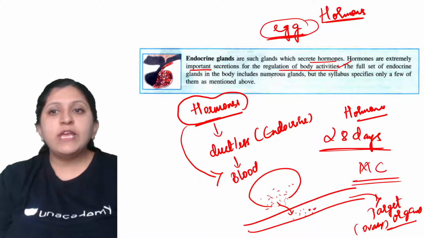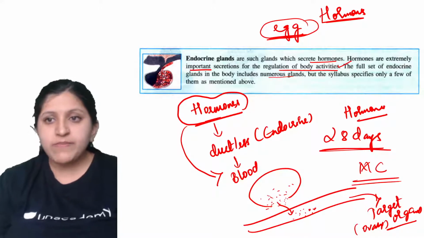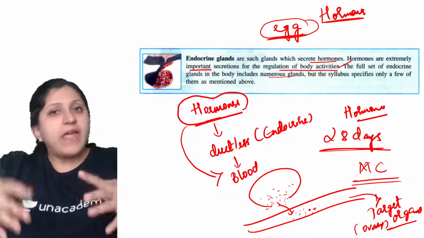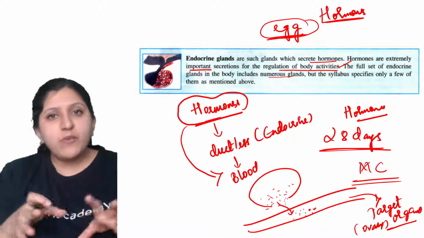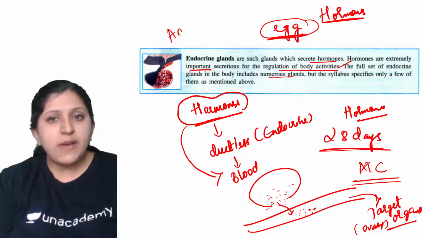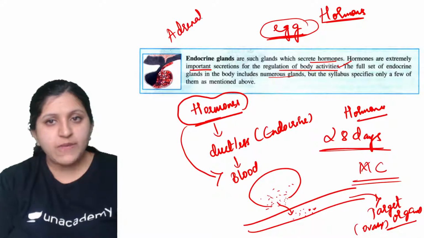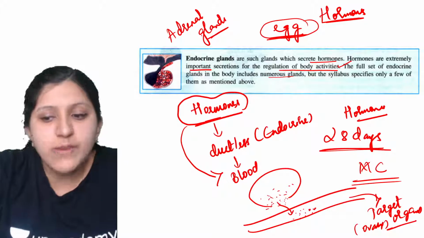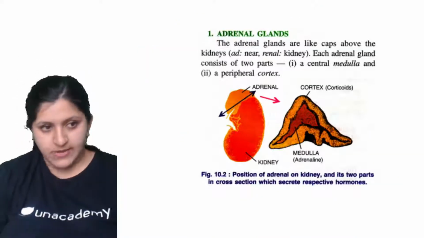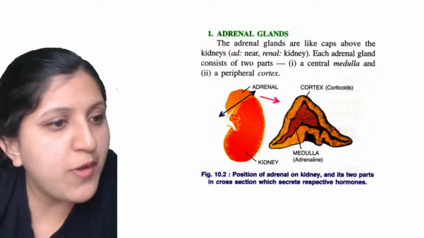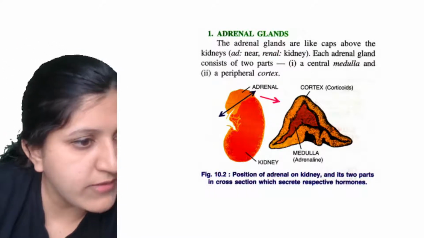So the full set of endocrine glands in the body will include numerous glands, but in the syllabus they have specified only some of them. There are many of them, so only some are mentioned. In today's class I am going to discuss the adrenal glands. They are anyway not discussing all the glands, only some of the important glands are discussed here. So let's get started with the adrenal glands. I hope you are all understanding.